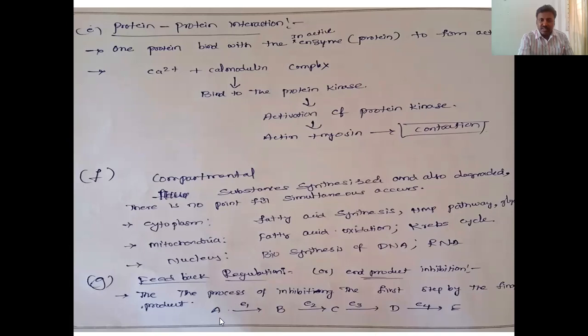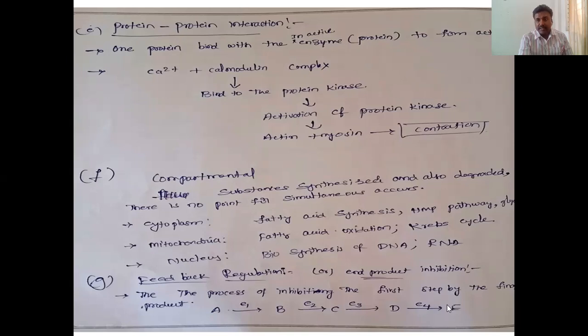A acts on enzyme 1 to produce one product, B. Enzyme 2 acts on B and it is converted into C. The enzyme 3 acts on the C to convert it into D. The enzyme 4 acts on the D to convert it into E.